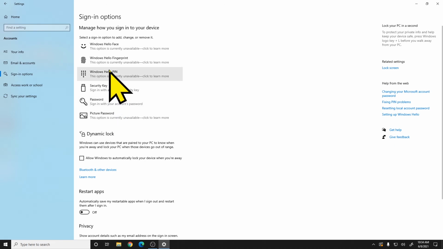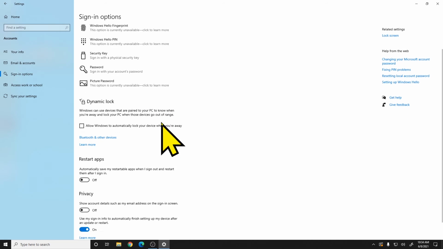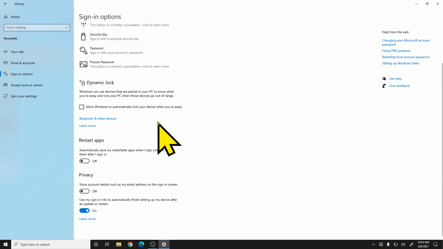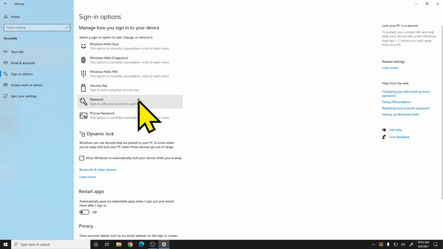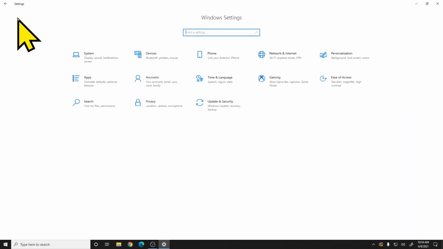But for example, if you have a laptop, you may have a fingerprint scanner option. So depending on how you want to log into your device, you can set it here. And again, let's go back home.